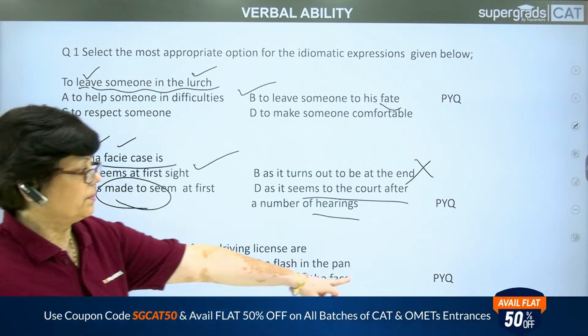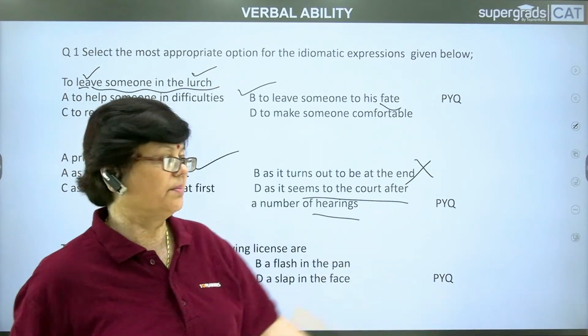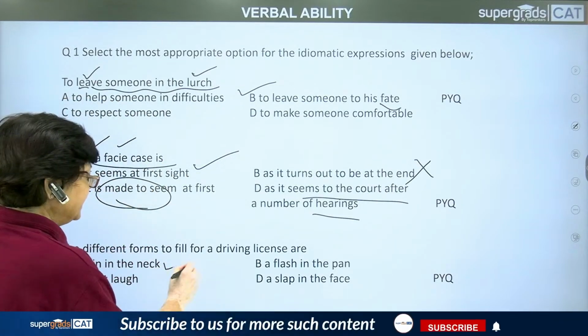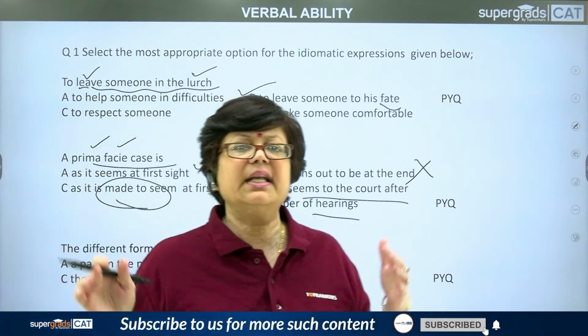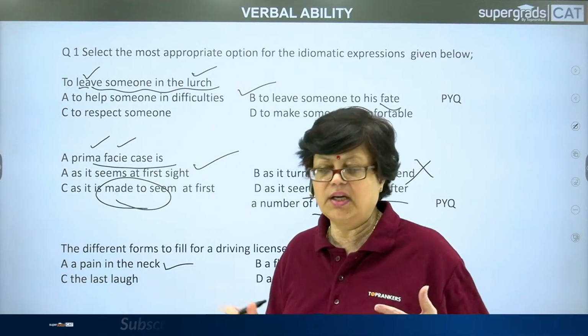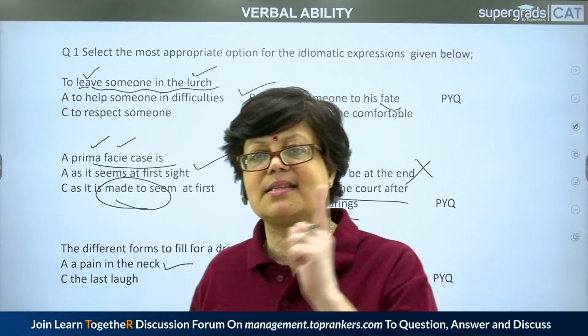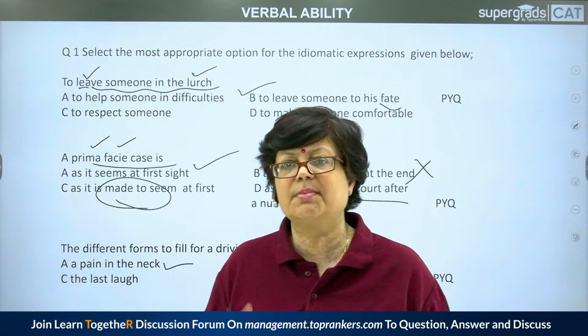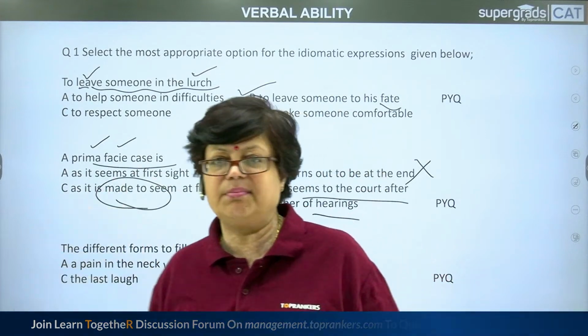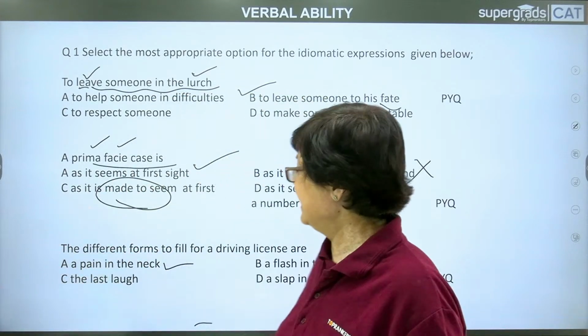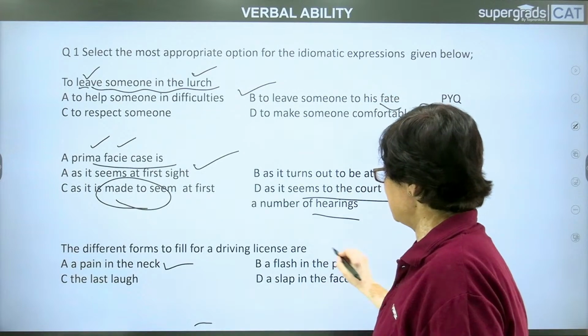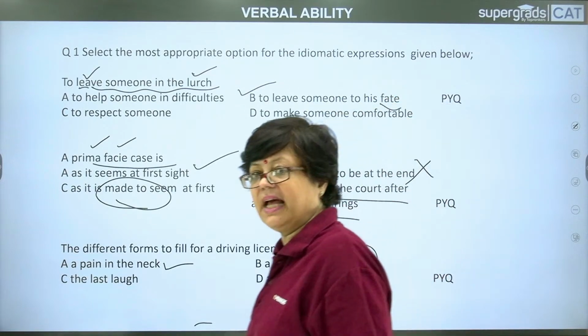It also appeared in one of the previous year question papers, and the meaning is that a pain in the neck means something very uncomfortable, giving a lot of discomfort to somebody, and this can be used for not only events but also people. Somebody can be a pain in my neck, right? And what is the meaning of this other idiomatic expression, a flash in the pan?